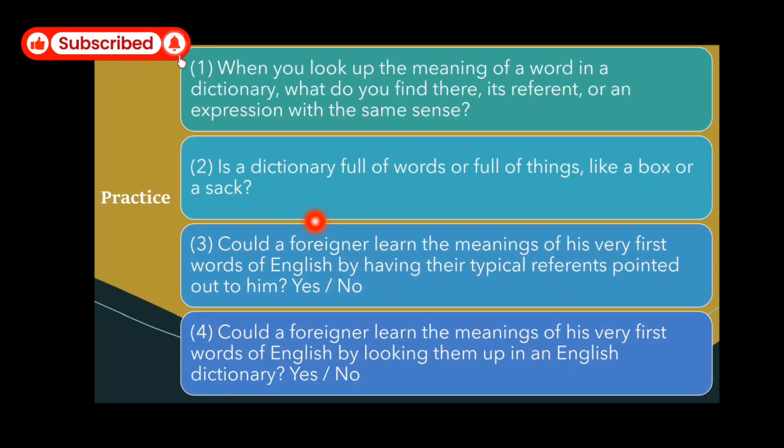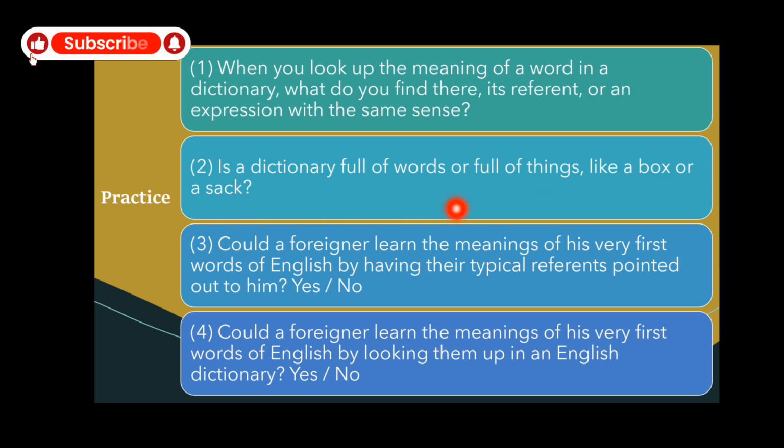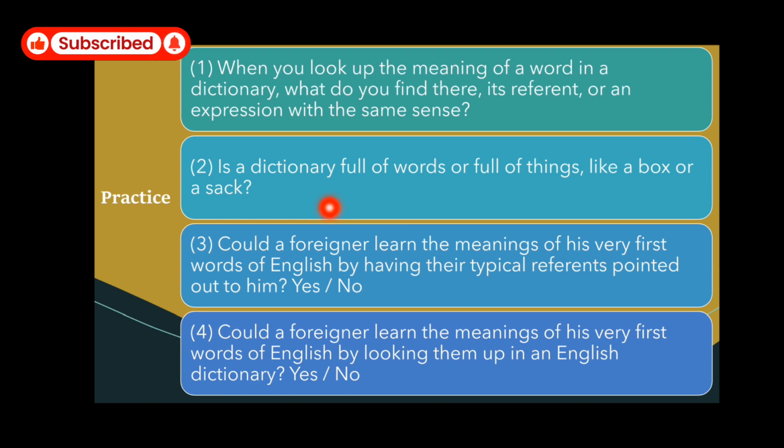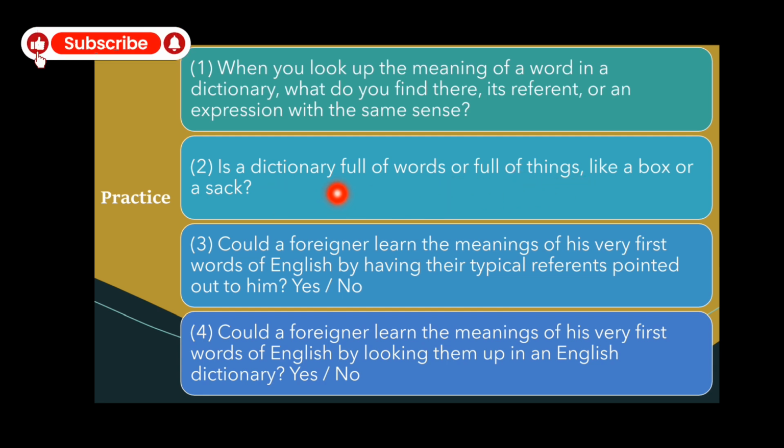Now the second point: is a dictionary full of words or full of things like a box or a sack? This is a question. If somebody asks you whether a dictionary is full of words, of course it is full of words, not full of things like a box or a sack, right? Because we can't find bottles, trees, skies, or people in the world; we can't find all these objects and things in a dictionary. So a dictionary is not full of things, but it is full of words.